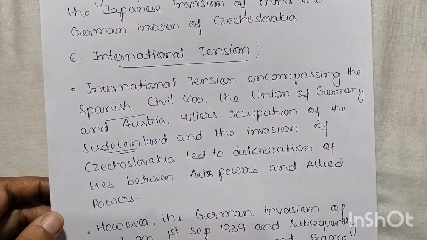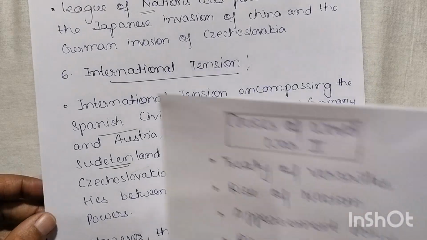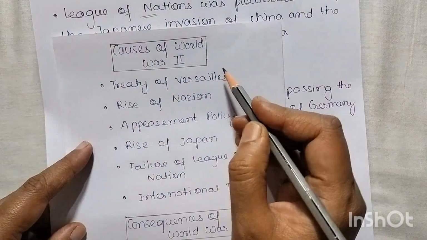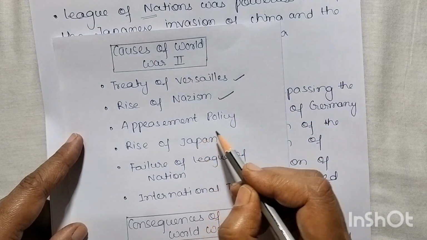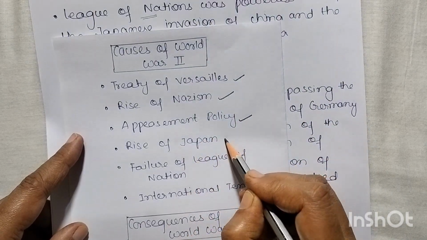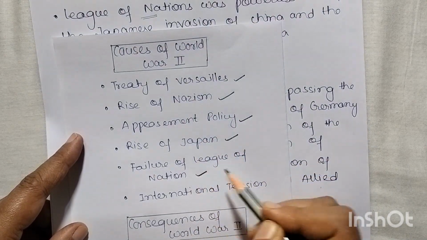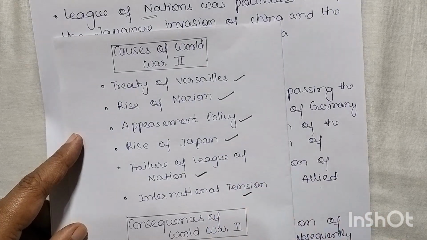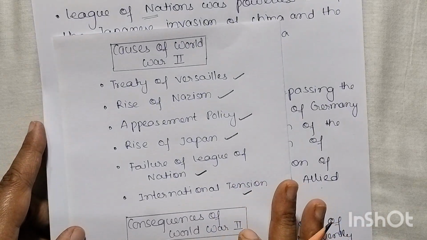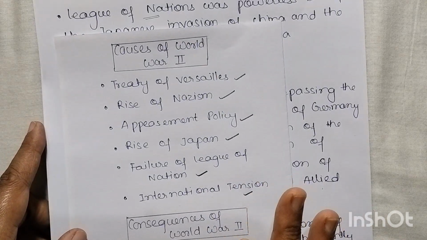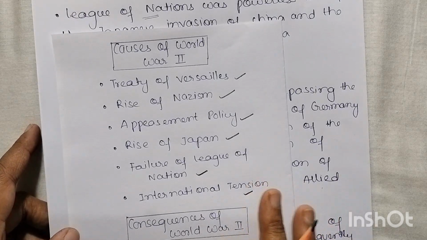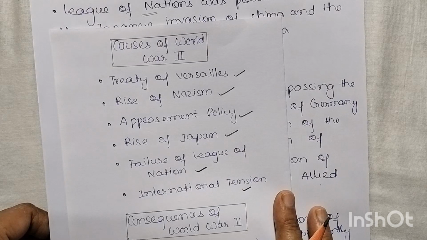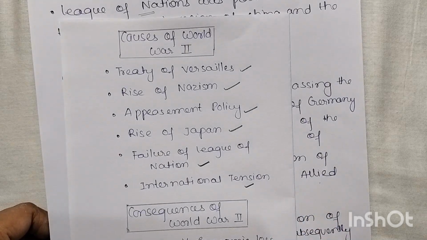So these are the causes of the Second World War, where we have covered the Treaty of Versailles, the rise of Nazism, the appeasement policy, the rise of Japan, the failure of the League of Nations, and the international tension. Six points we have covered, and this much for this video. If I cover the consequences also, the video is going to become too long. So let me cover the consequences of World War II in the next video.